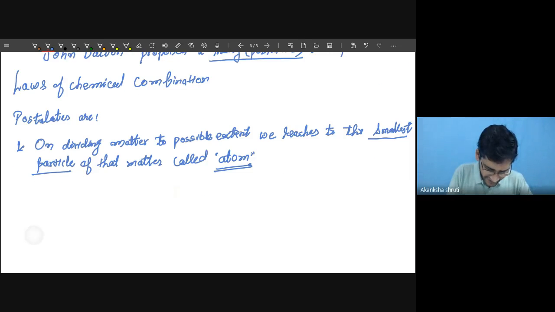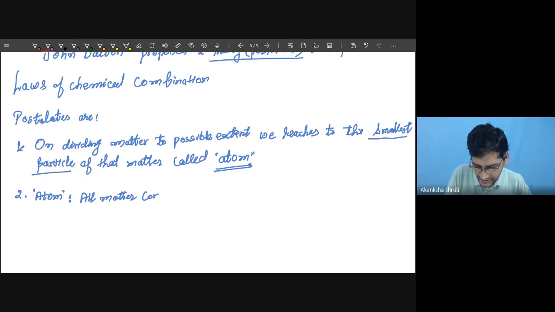So write the definition of atom. The definition of atom by Dalton was like this: all matter is made of very tiny particles called atoms. It simply means that all matter consists of, or is made up of, very smallest particles.